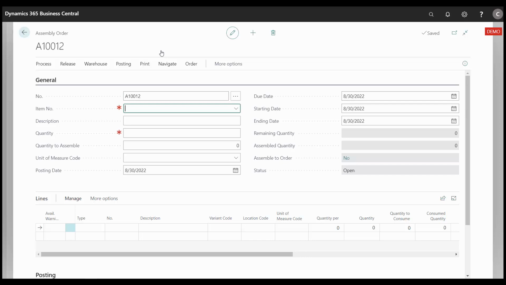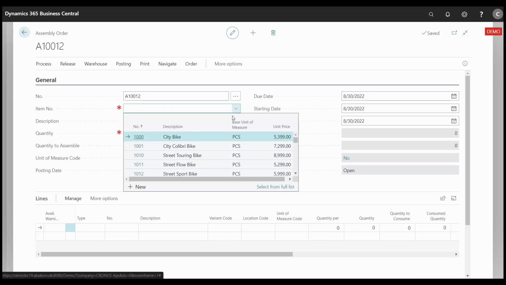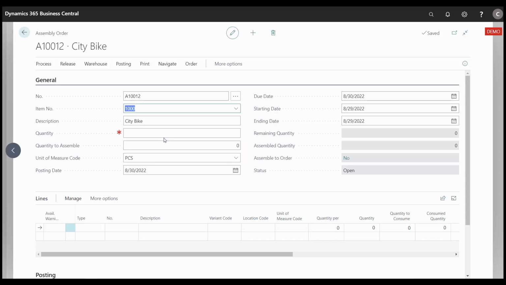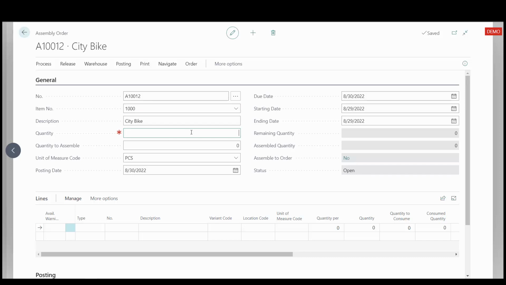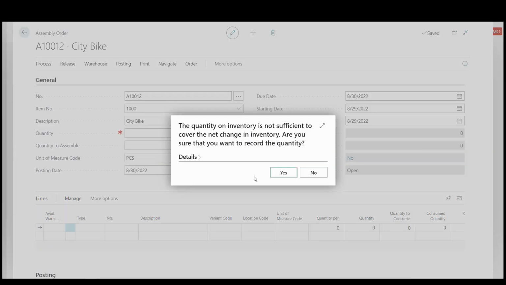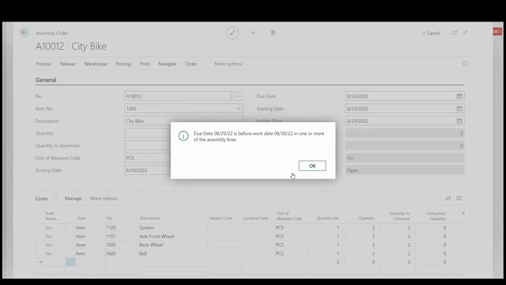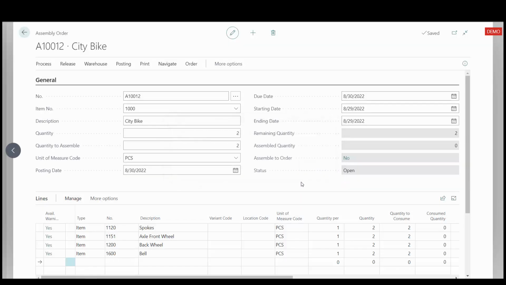Tab down to give our assembly order a number. In item number, I choose the item that I want to produce. And in quantity, I choose how many items I want to produce. In this case, we choose 2. Also, I fill in due date.